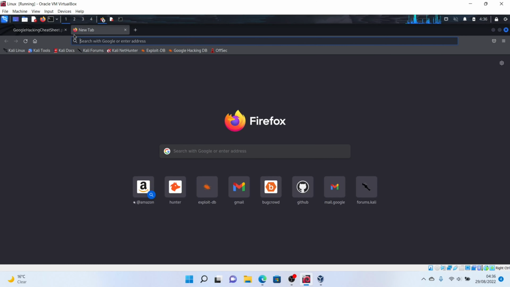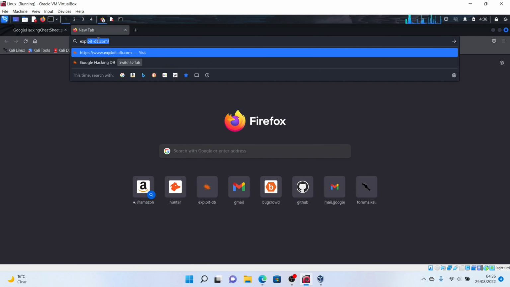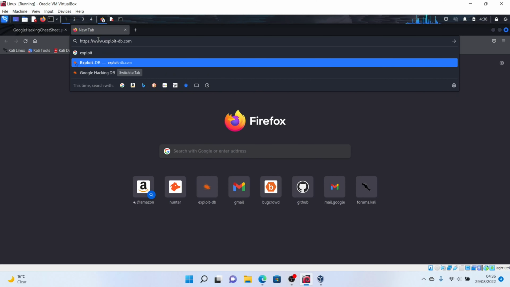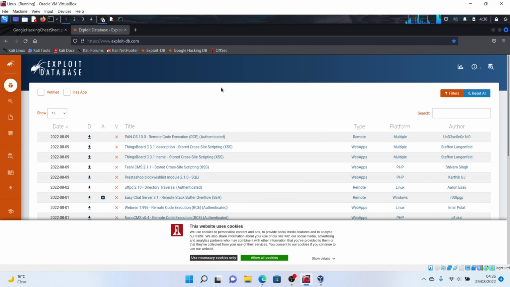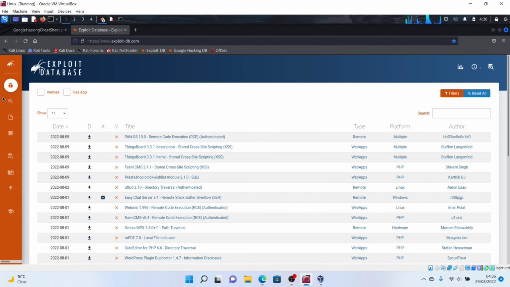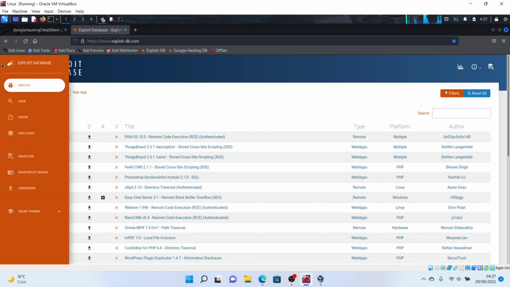To get a clearer understanding of Google hacking, I'll go to exploit-db.com. Just hit enter and this is what the page will look like. This is what you will be presented with. I'll allow cookies, then scroll to this side of the website and click on GHDB, which stands for Google Hacking Database.